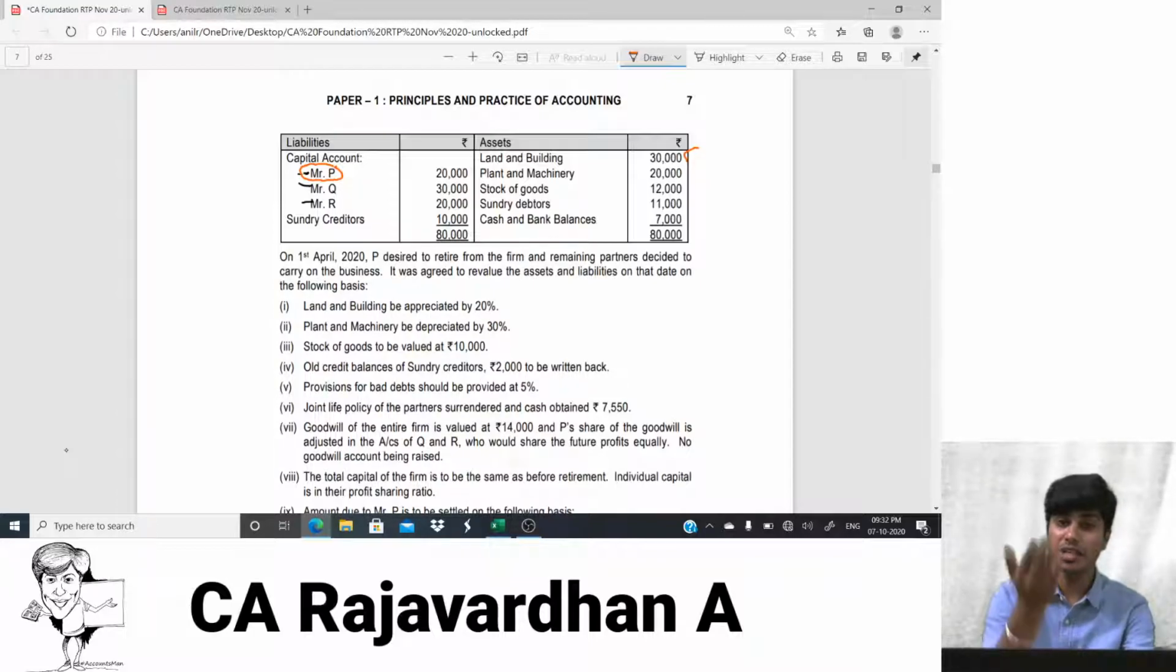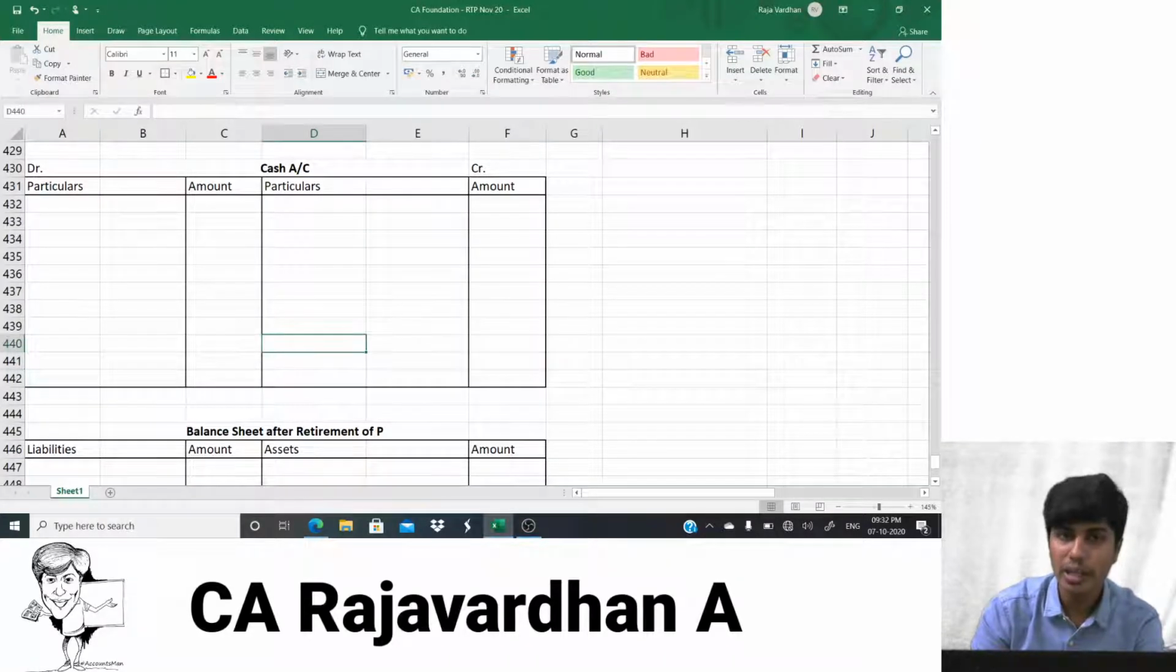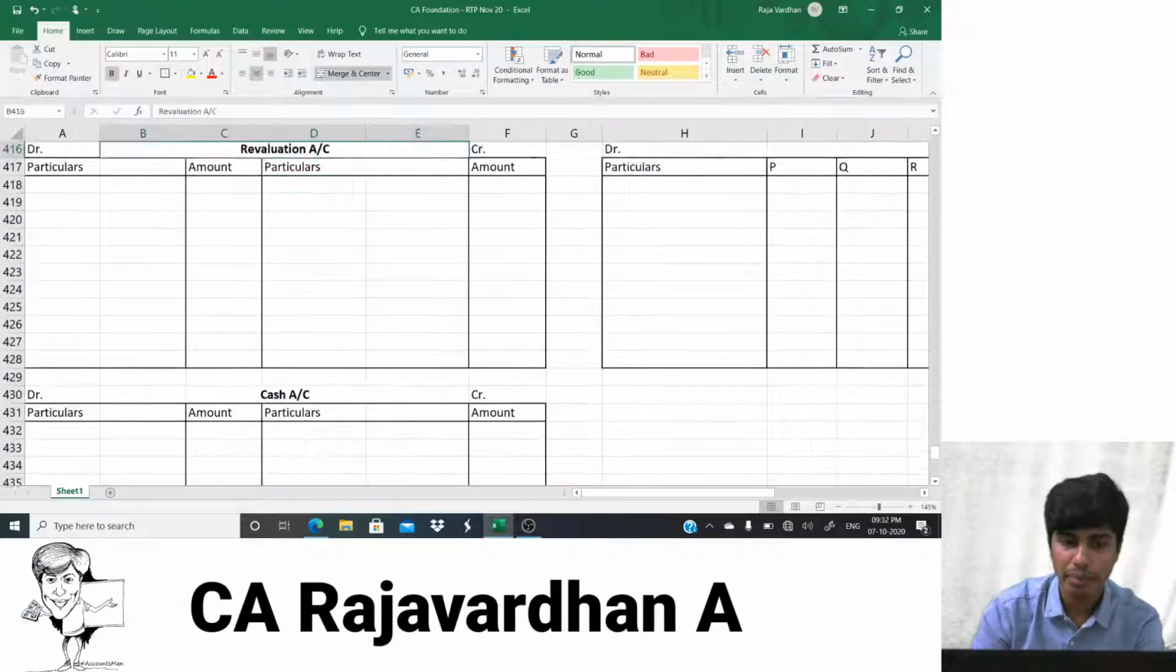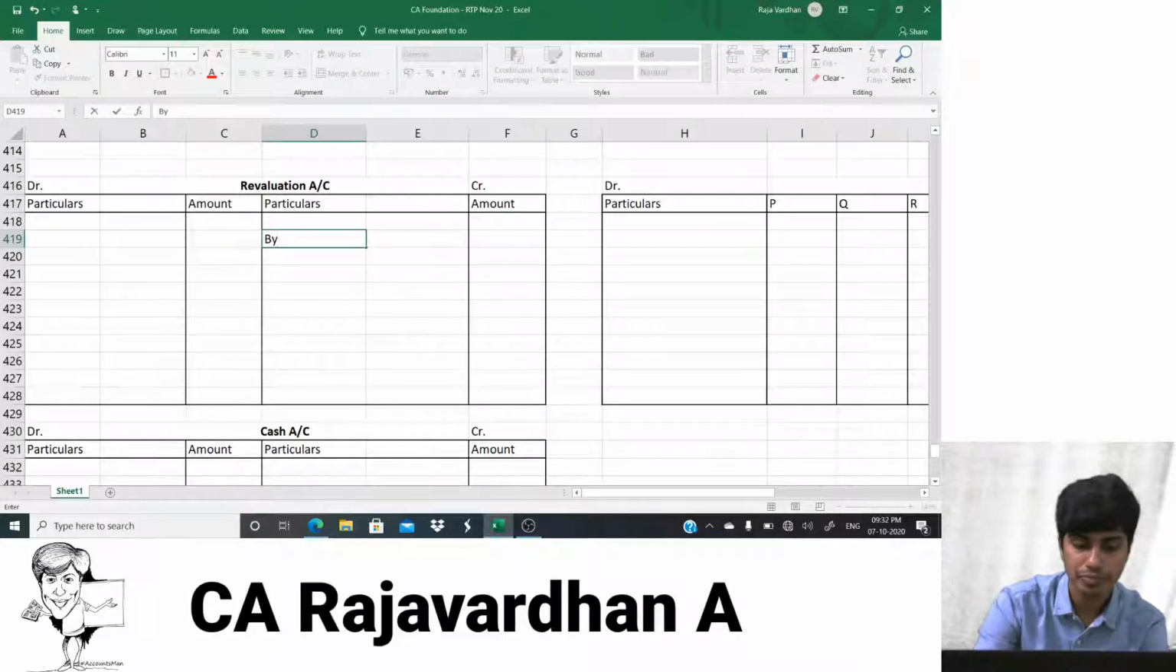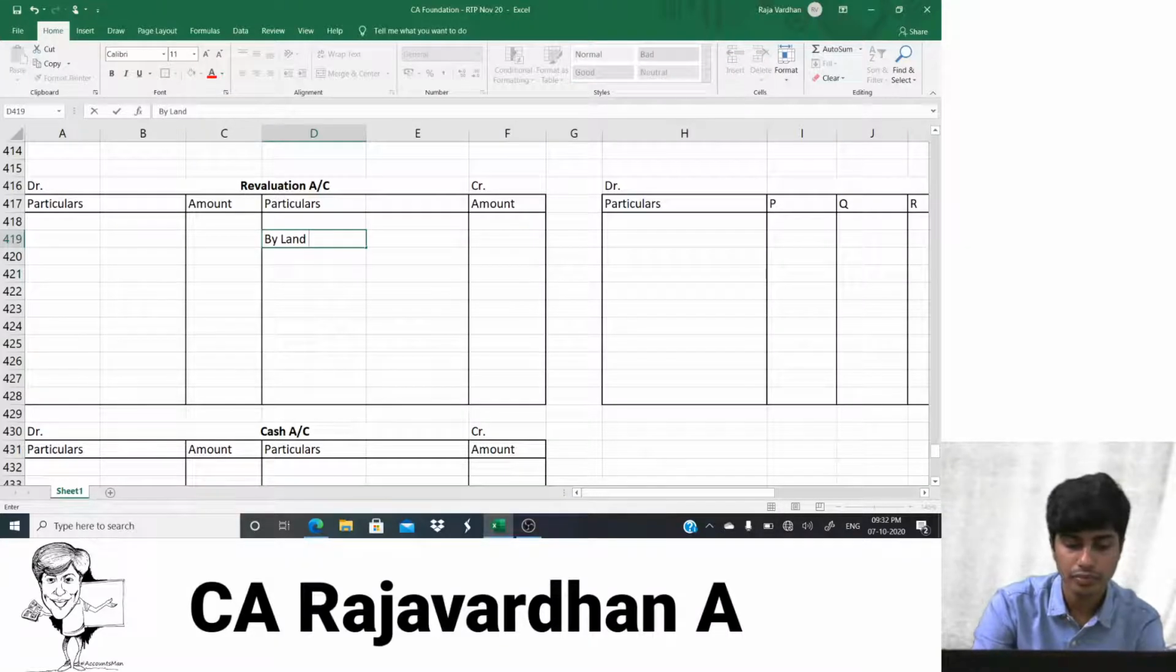Land and building value is increasing, appreciate. Land and building is an asset increasing, debit. So the journal entry will be land and building account debit to revaluation. So in revaluation I would have to write by land and building. I repeat, the journal entry is land and building account debit to revaluation. So in revaluation I'll write by land and building.